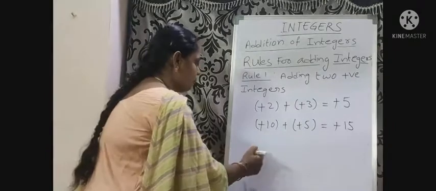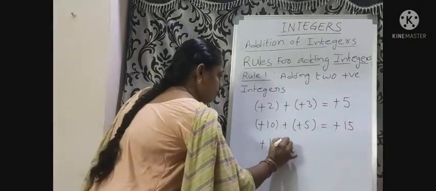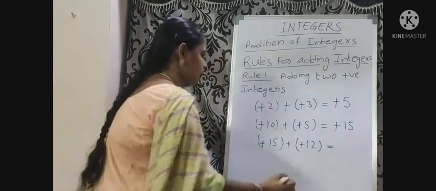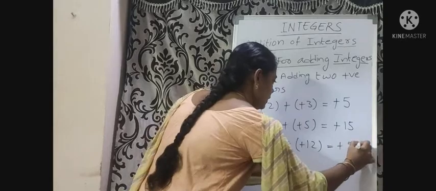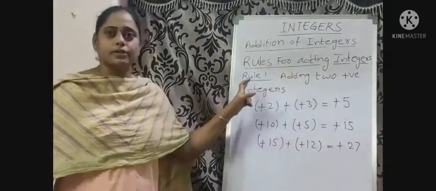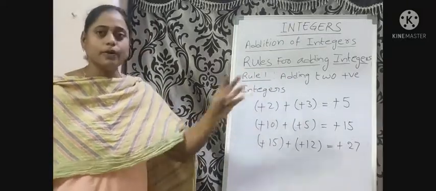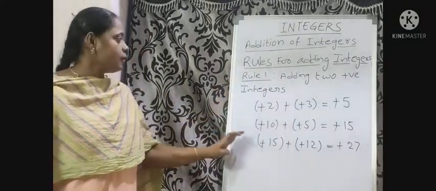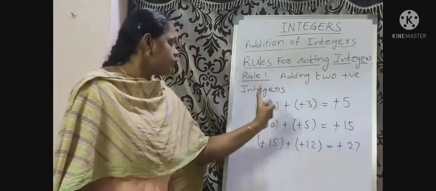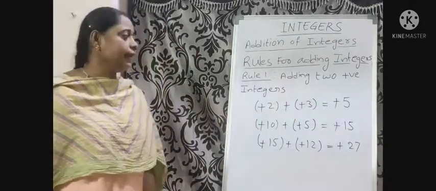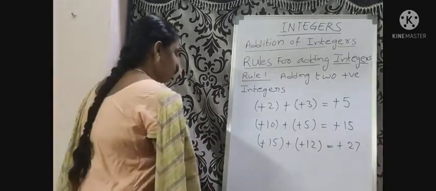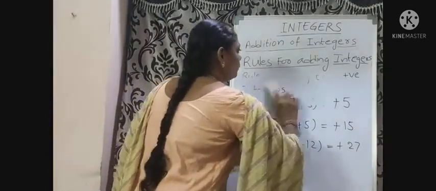Consider another example. Plus 15 plus 12 equals plus 27. So, adding two positive integers: how to add two positive integers? First, we add the two integers, then place a positive sign before the result. Next, rule 2.